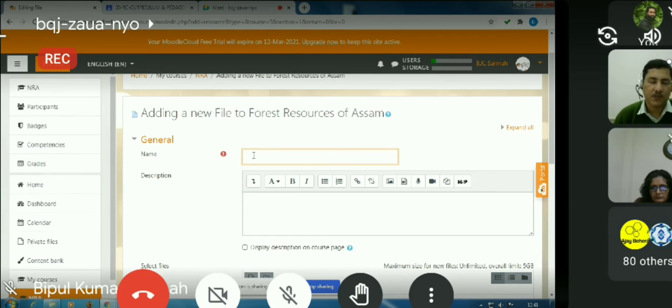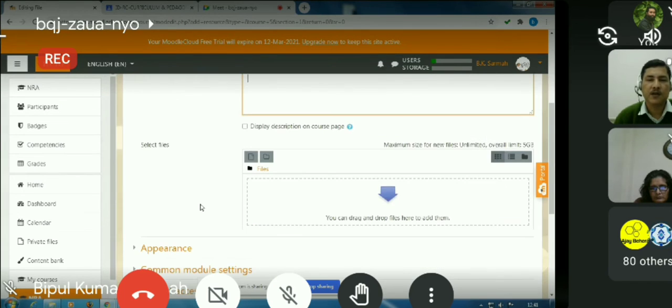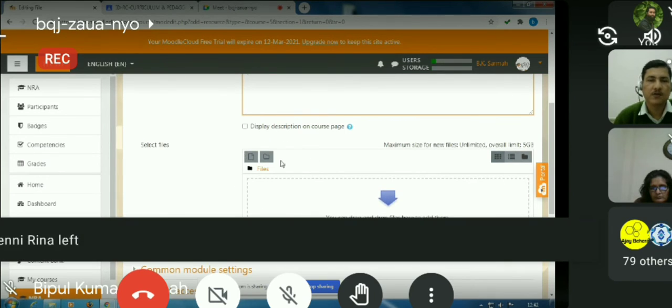Say, just test document is the title for this file, and this name is important because that is what the students will get to see from the student side. Here we can give a description for this particular document. We have skipped this one, and then you see that there is something called the file picker. Just click this file picker icon.